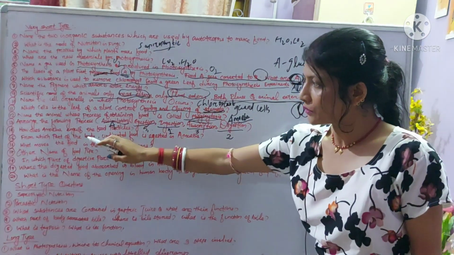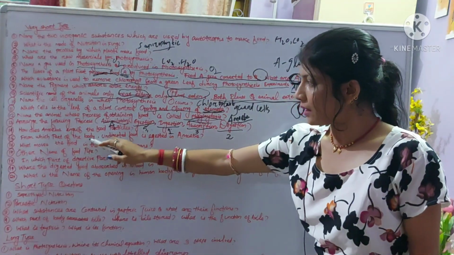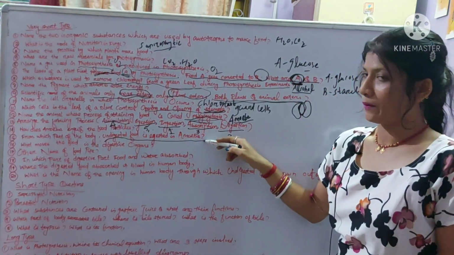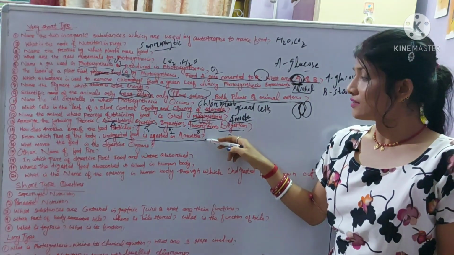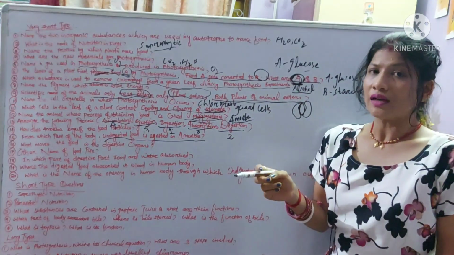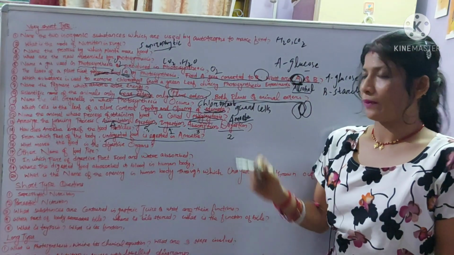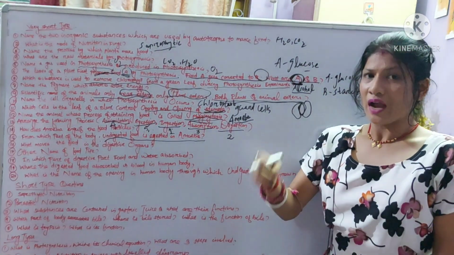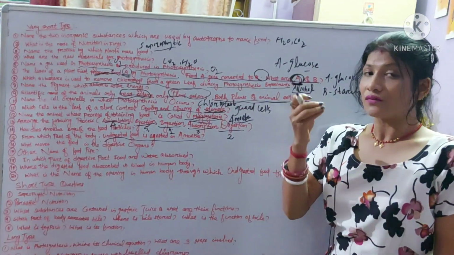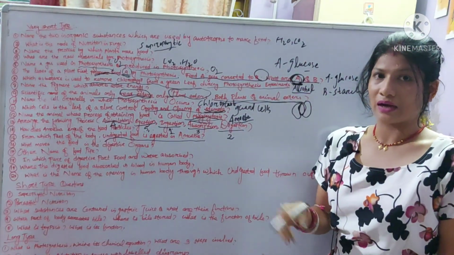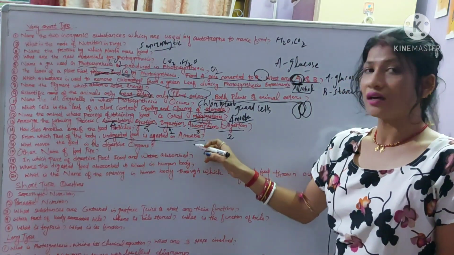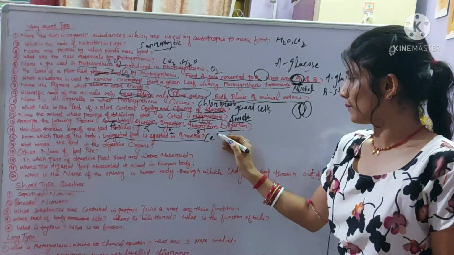Okay, the next question: from which part of the body is the undigested food removed in the amoeba? Another similar question: what is the excretory organ in amoeba, or in which part of the amoeba is the waste product removed? The answer is the cell membrane.